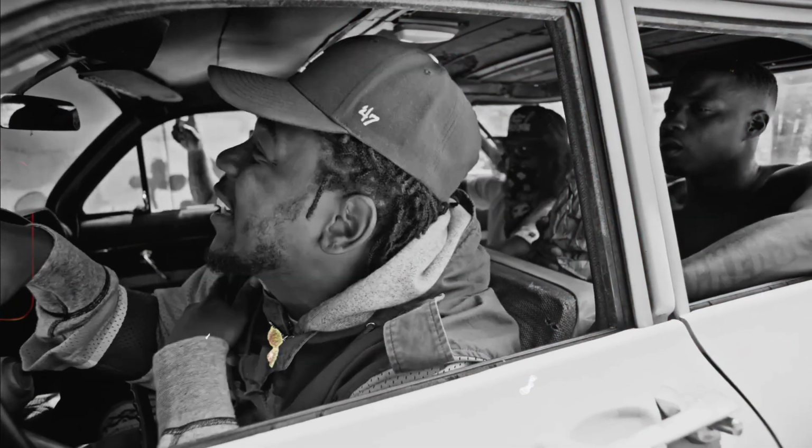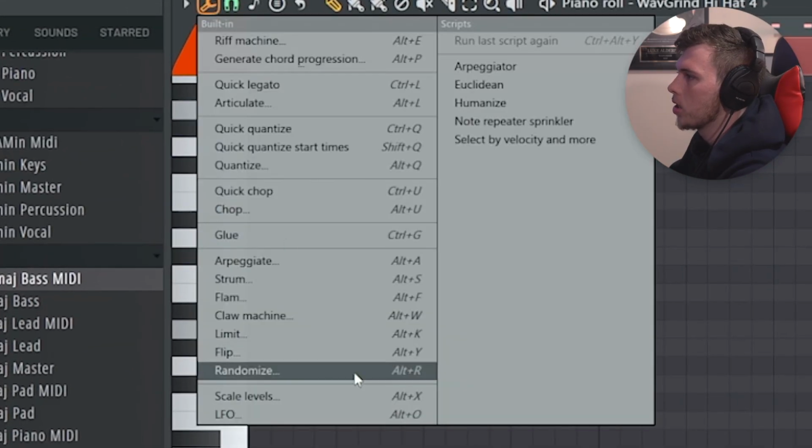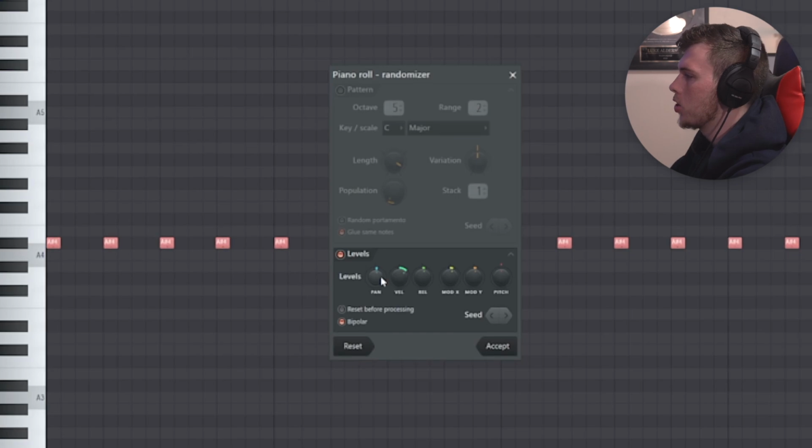Another thing you'll notice in so many of Kendrick Lamar's beats is that the drums don't sound really robotic. They sound almost like they're being played on a drum machine or in real life. And one way to get a similar effect is grab all your hi-hats, go into Tools, click Randomize, and you can adjust some of these levels here.